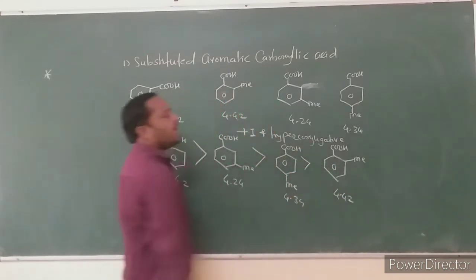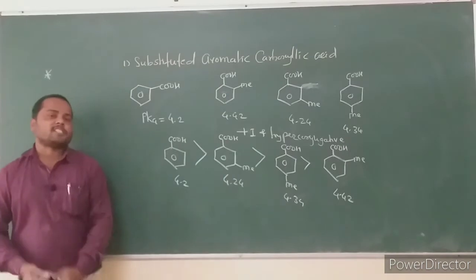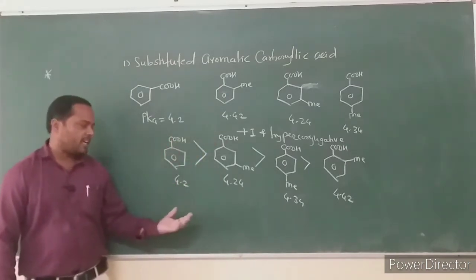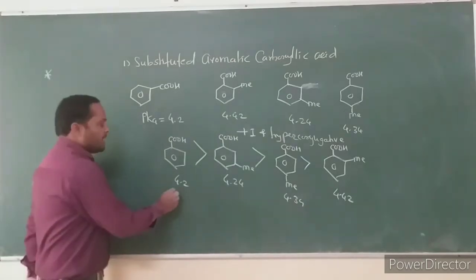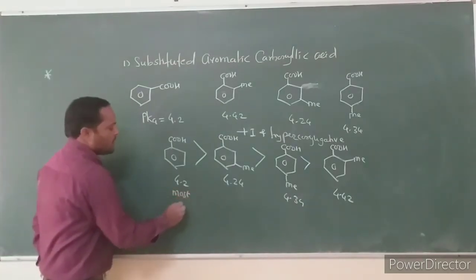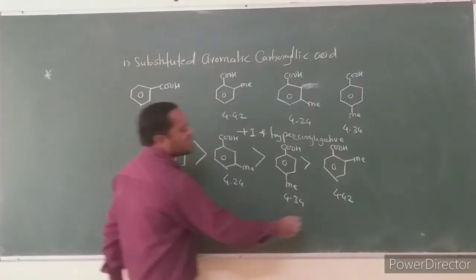This is the decreasing order of acid strength for these four acids. Benzoic acid is the most acidic compound, and ortho-methyl benzoic acid is the least acidic.